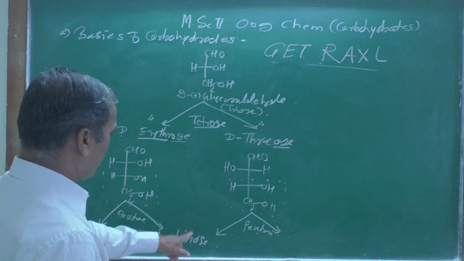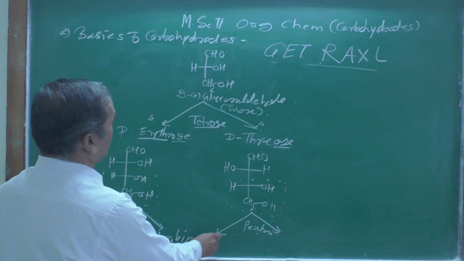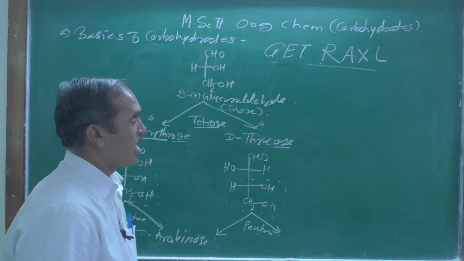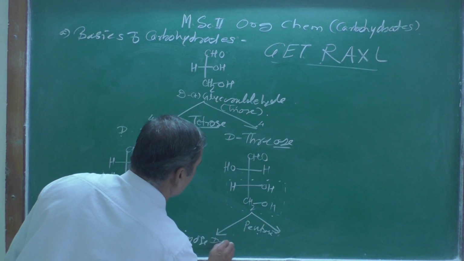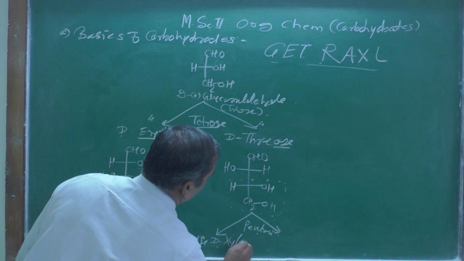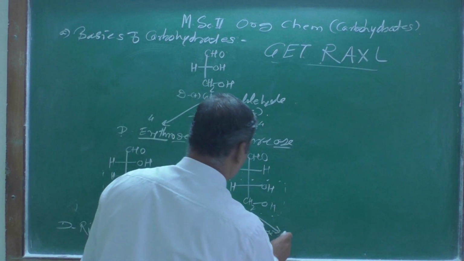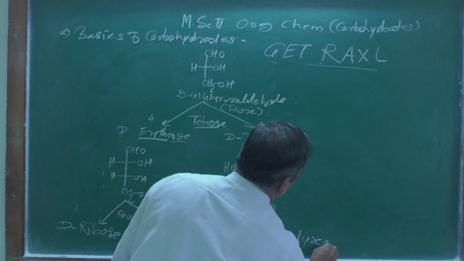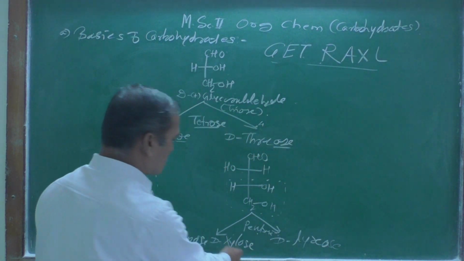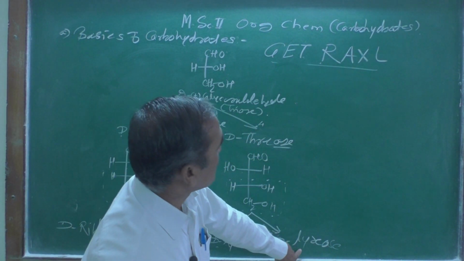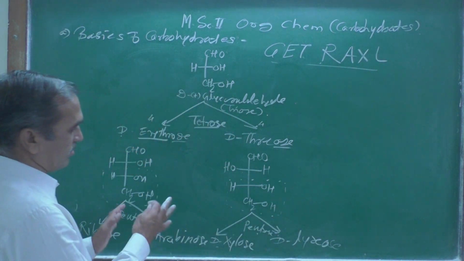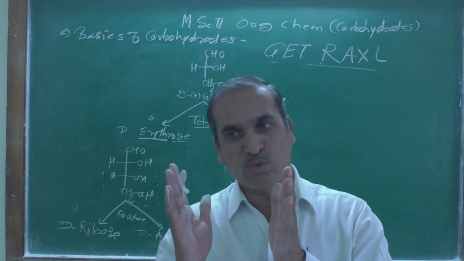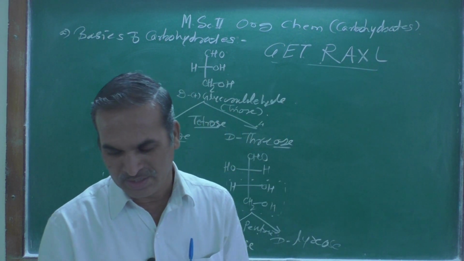But how do we write that pentose? What is X? Xylose, D-xylose here, and here is D-lyxose. So these are the ones, and how they are obtained is very easy once you know the trick.